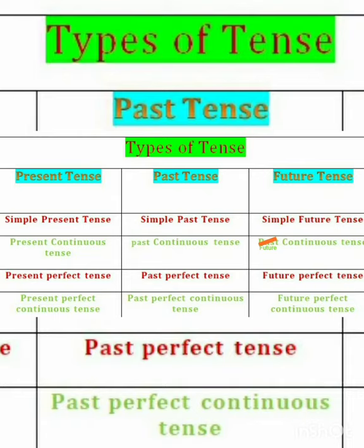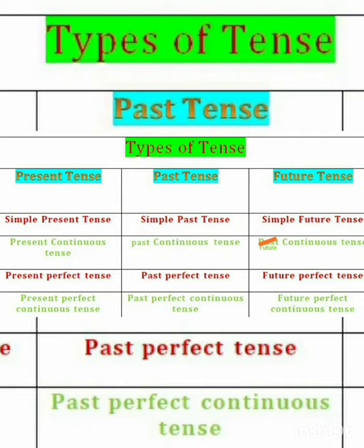Next comes future tense. Simple future tense, future continuous tense, future perfect tense, and future perfect continuous tense. See here, in future tense, there are four types.